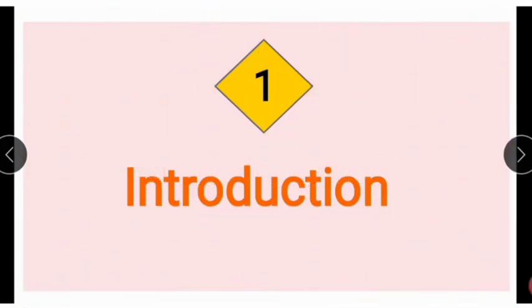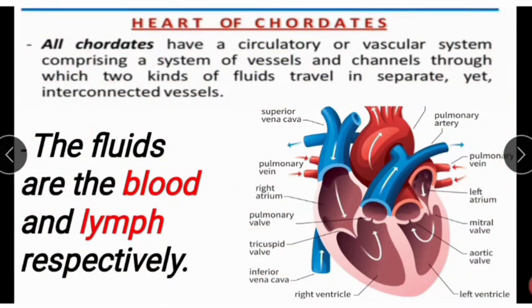First one, introduction about the heart of chordates. We already know about the heart. All chordates have a circulatory or vascular system, comprising a system of vessels and channels through which two kinds of fluids travel in separate yet interconnected vessels.